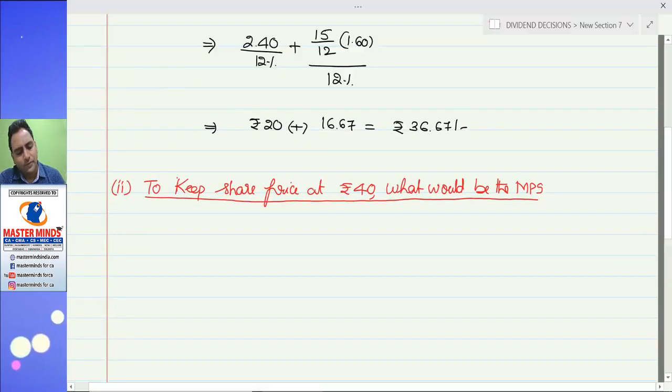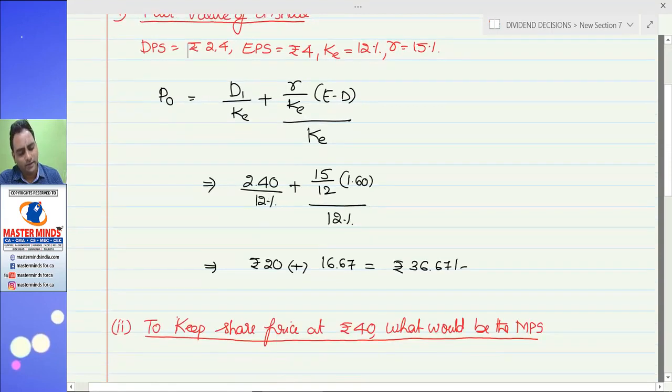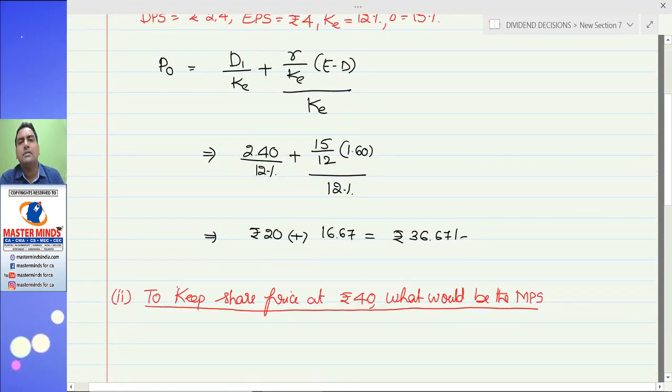See, if you want to keep share price at 36.67, your dividend payout ratio was 60%. When you pay 60% of its earnings as dividend, the share price would be 36.67. Now you want to increase this price to 40. How to improve share price?